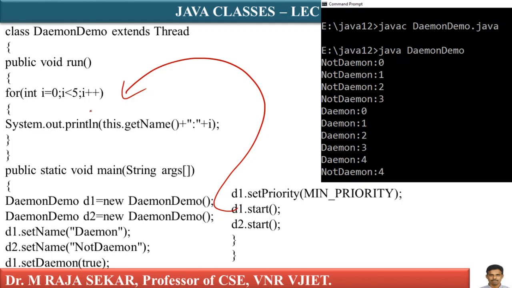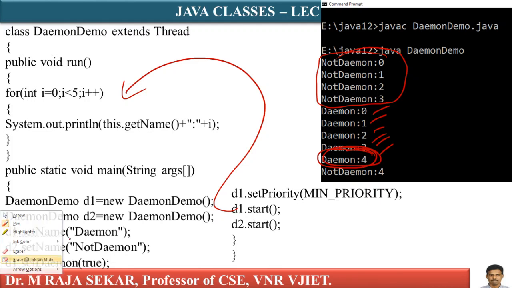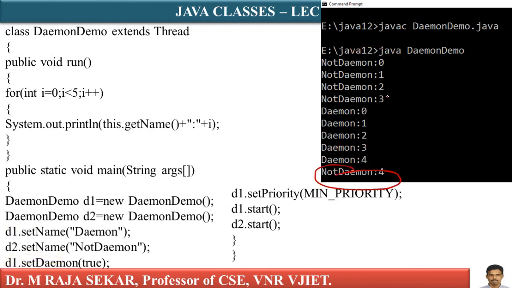i equals 0, 0 less than 4, correct. this.getName, d1 is daemon thread. Therefore, I will get daemon 0, 1, 2, 3, 4. Of course, as microprocessor switches between the threads, after some time daemon 4 is also there. It's 0 to 3 only that gets executed. The remaining portion, not daemon 0, not daemon 1, 2, 3. Of course, after some time processor will switch over to the daemon thread.